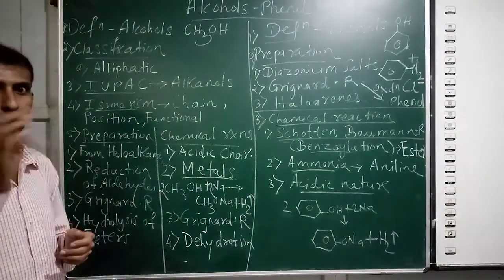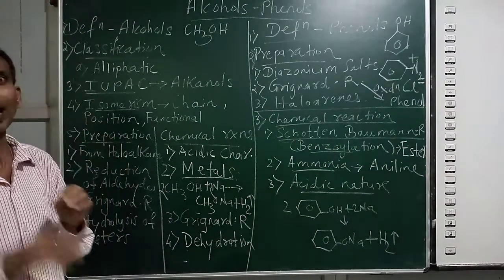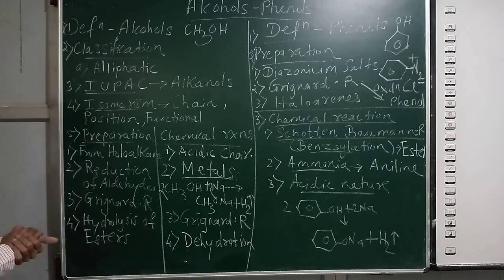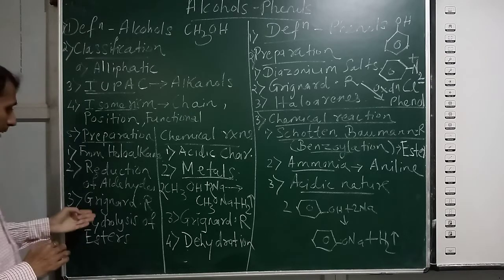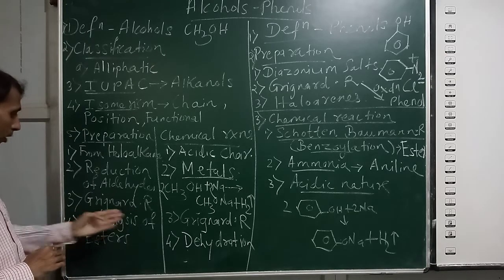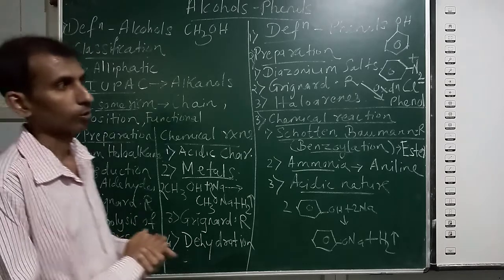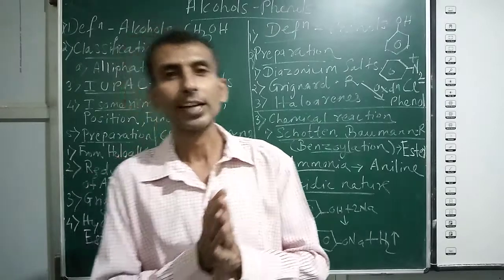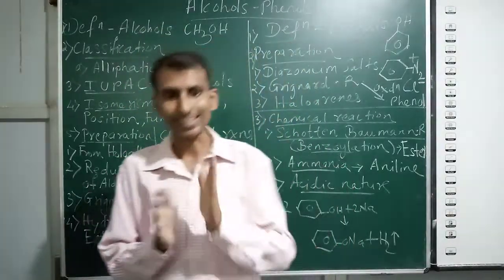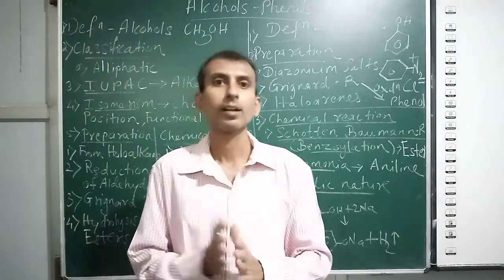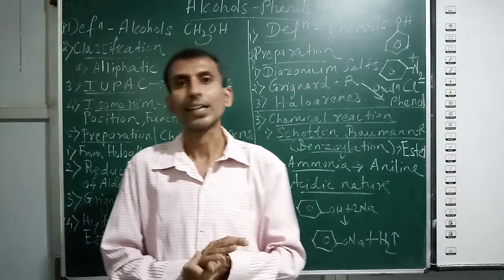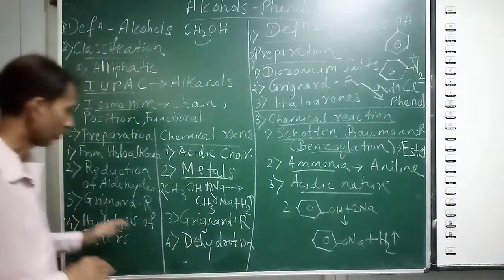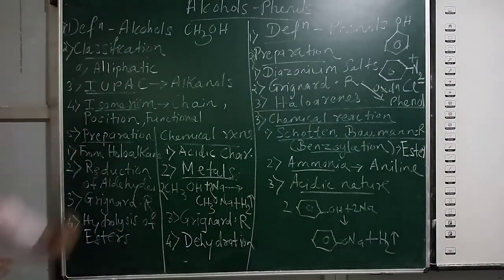That intermediate is stable and will immediately undergo hydrolysis to give you alcohol as a major product. And lastly, preparation by hydrolysis of esters. Esters undergo simple hydrolysis, a reaction with water, and break into two parts: one part is alcohol, the second part is acid. By this method also you can prepare alcohols.